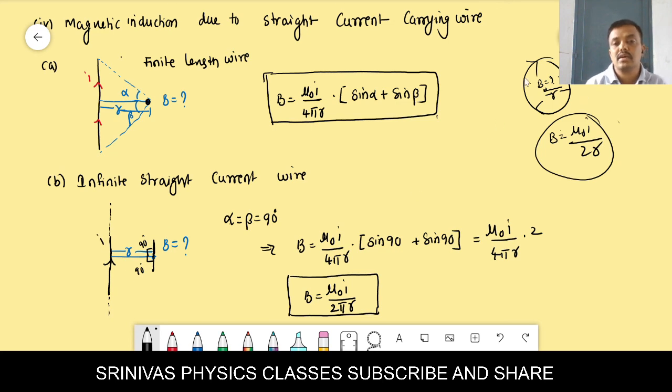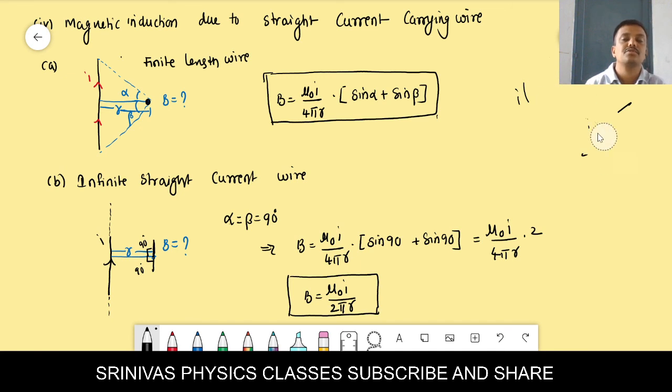But in the case of a circular current carrying coil or loop, at the center, the magnetic induction formula is mu naught I by 2r. You compare both; there is a little confusion. In a straight wire, pi is there. In a circular wire at the center, pi is not there. That is the only difference. You should compare the formulas and learn them by heart. You should not get confused based on the situation; use the proper formula at the proper time.